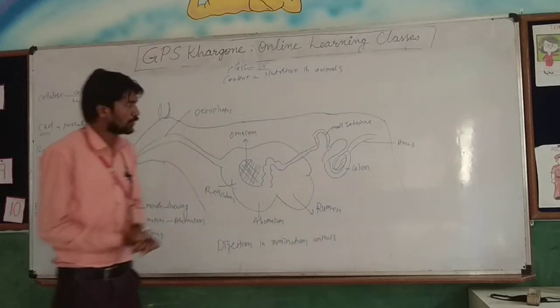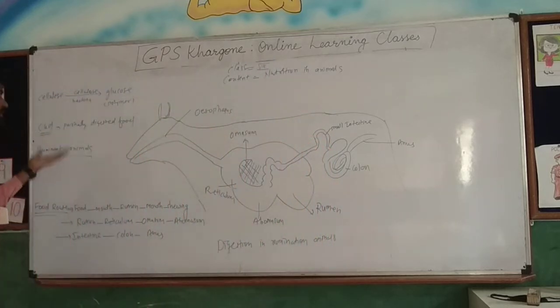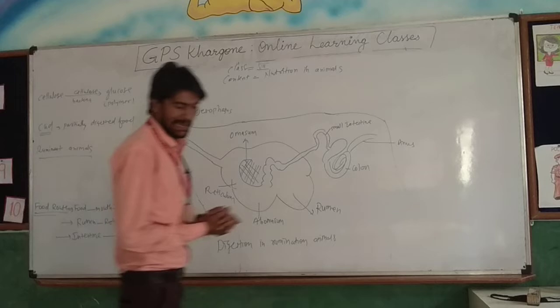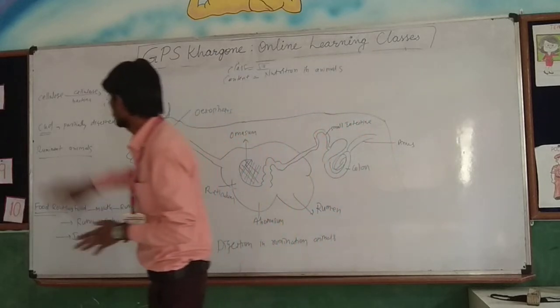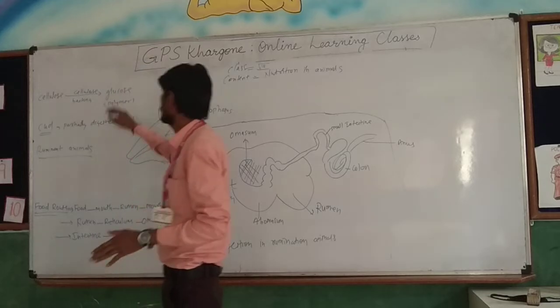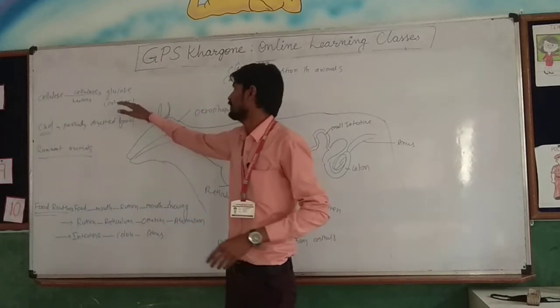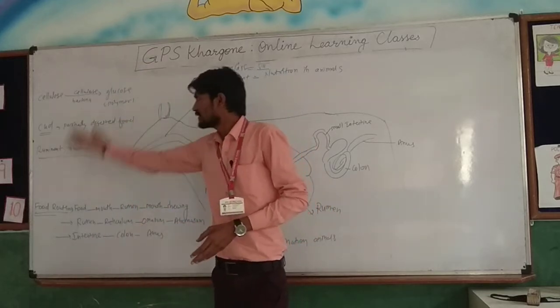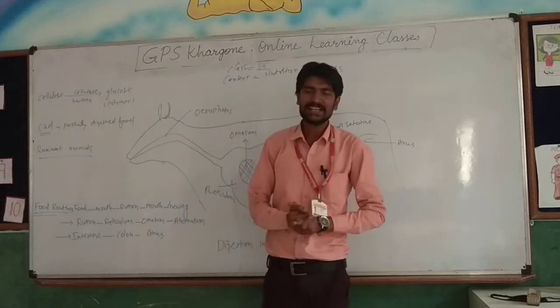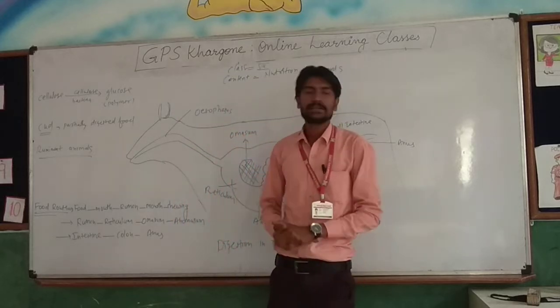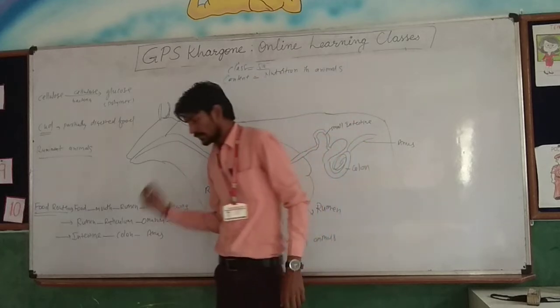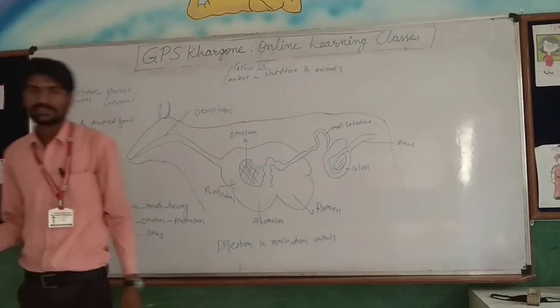Clear all? So the cellulose will go inside their body and that cellulose will be broken down by some enzymes. The name of the enzyme is cellulase, and the cellulose will be broken down and converted into the simpler molecule, glucose. Now, cellulose is a complex food substance, as you know, and glucose is a simple molecular substance.